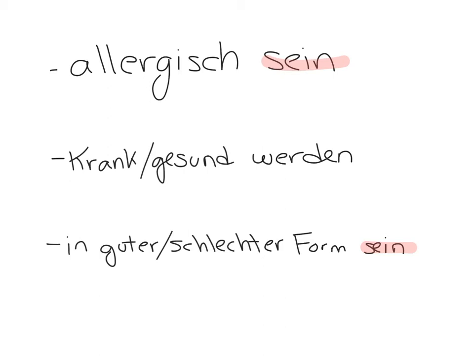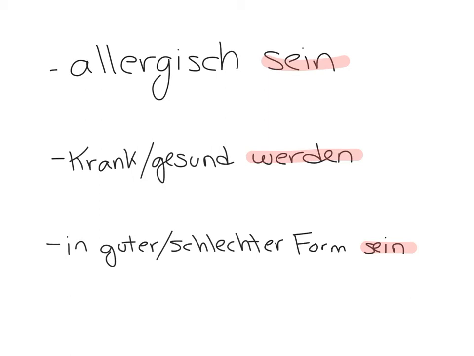For krank or gesund werden, the verb is werden, which means to become. So you are going to use the subjunctive form of werden, which is würde, and this will only have one form of the Konjunktiv II, because you're not going to say würde werden, would become. We're just going to use würde for would become.